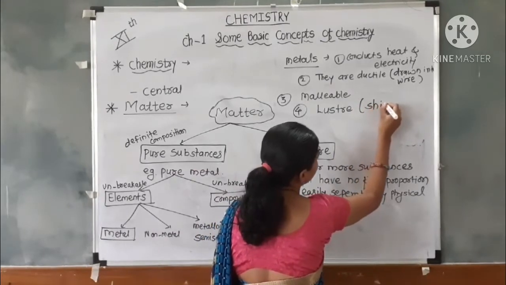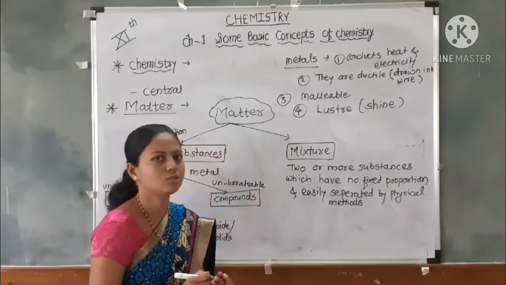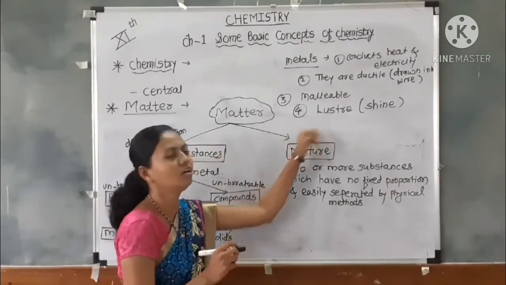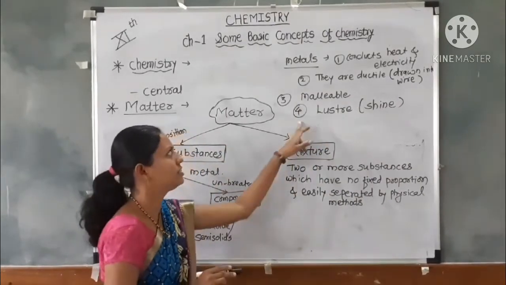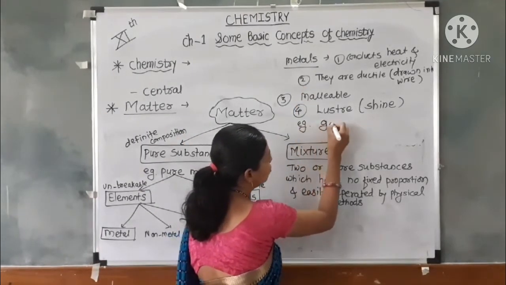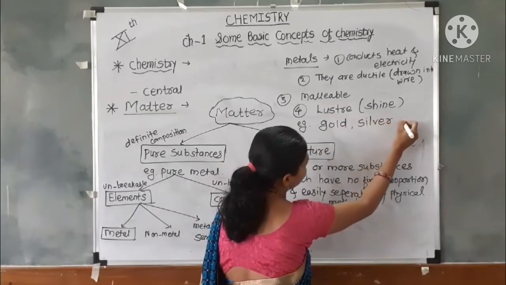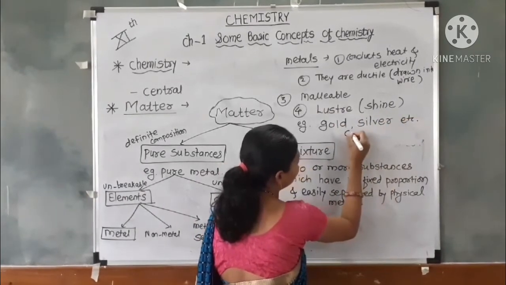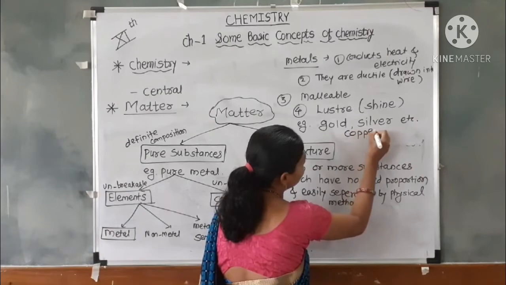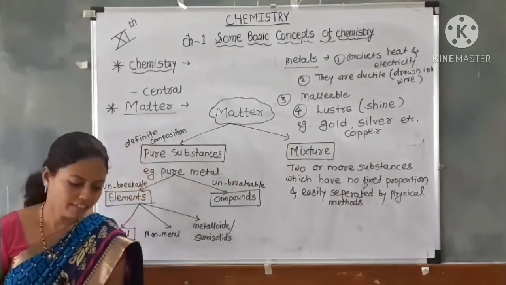Metals giving a shine is called the lustrous property. These are the 4 properties of metals. Examples are the metals like gold, silver, copper, etc.